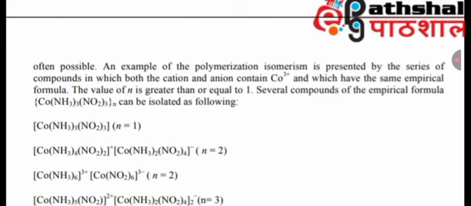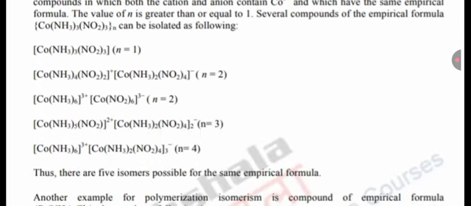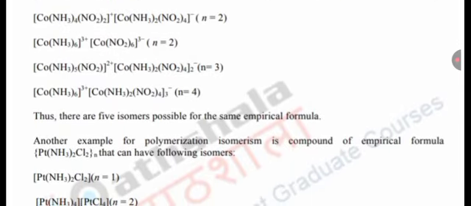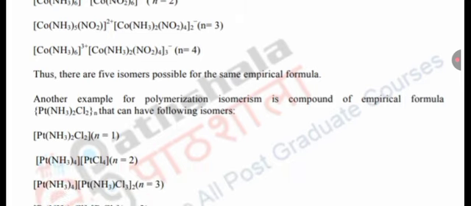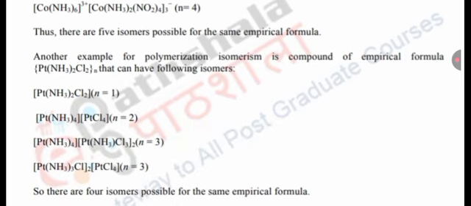Several compounds of the empirical formula [Co(NH3)3(NO2)3]n can be isolated as follows. n equal to 1: [Co(NH3)3(NO2)3]. n equal to 2: [Co(NH3)4(NO2)2]+[Co(NH3)2(NO2)4]⁻ and [Co(NH3)6]3+[Co(NO2)6]3−. n equal to 3: [Co(NH3)5(NO2)]2+ and [Co(NH3)2(NO2)4]2−. n equal to 4: [Co(NH3)6]3+ and [Co(NH3)2(NO2)4]3−.